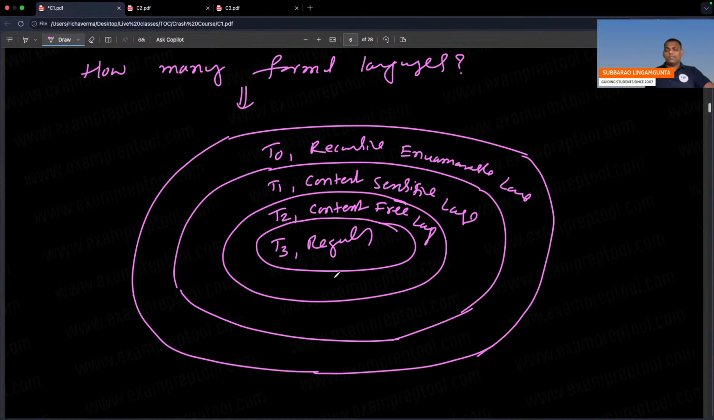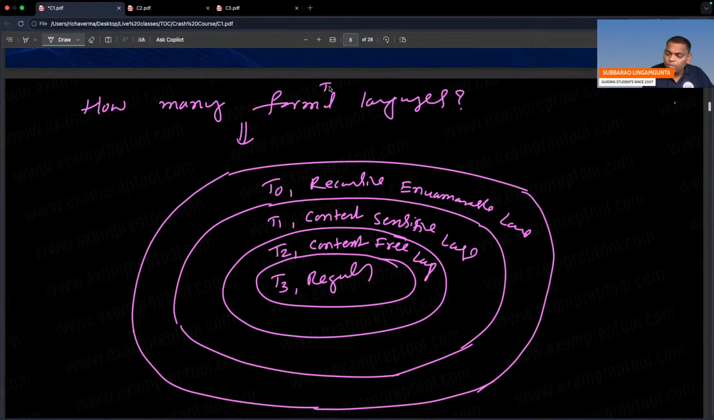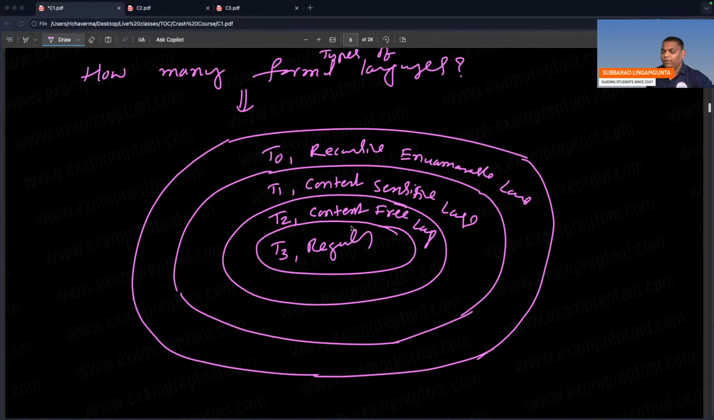Some people are asking, sir, formal language, okay, ready, sir? How many formal languages are there? You are saying many formal languages. How many types are there? Let me write now. It is better to write types also. How many types of formal languages are there? That is the question many people are asking. So I'm going to explain now.